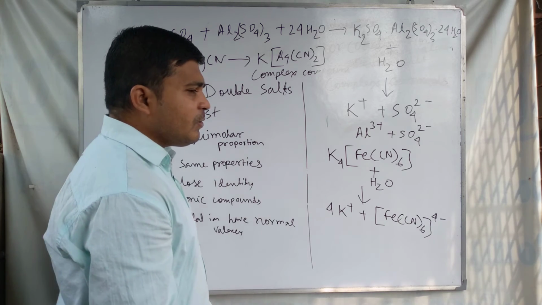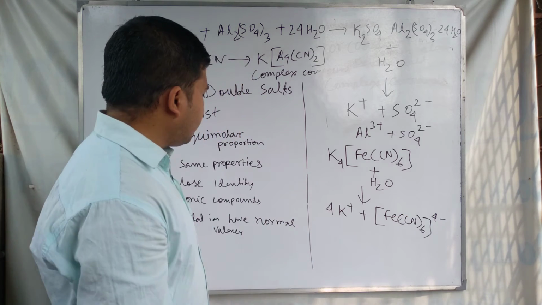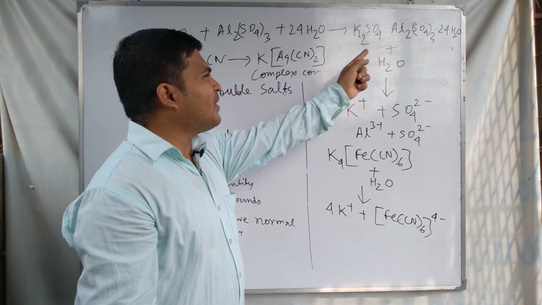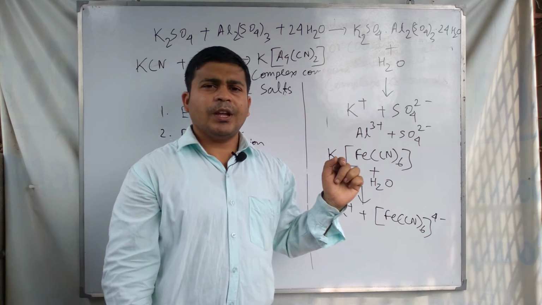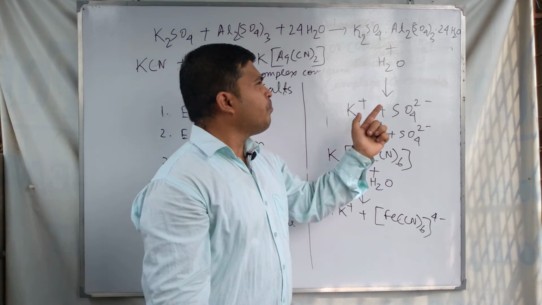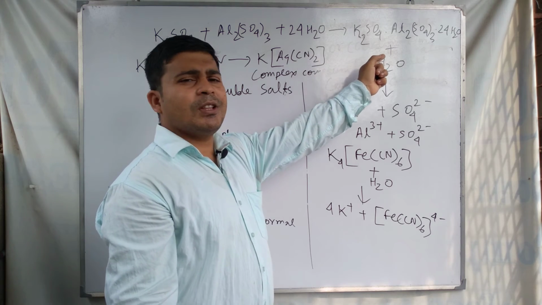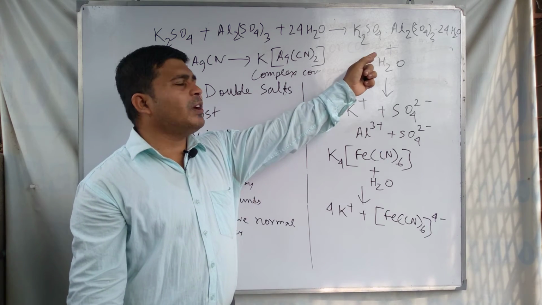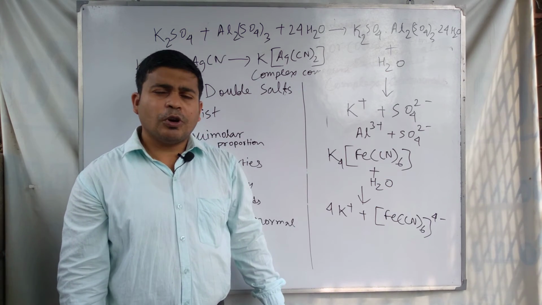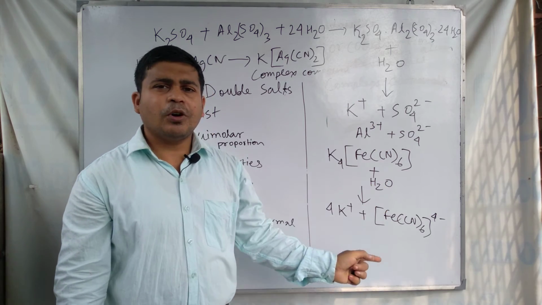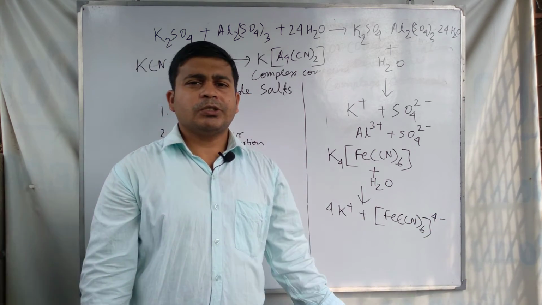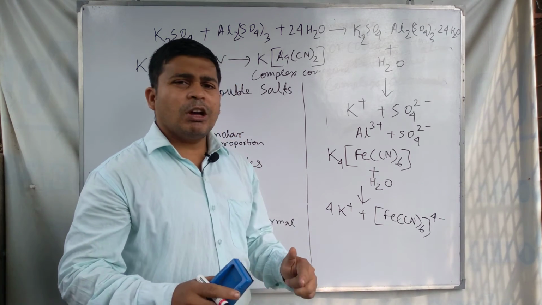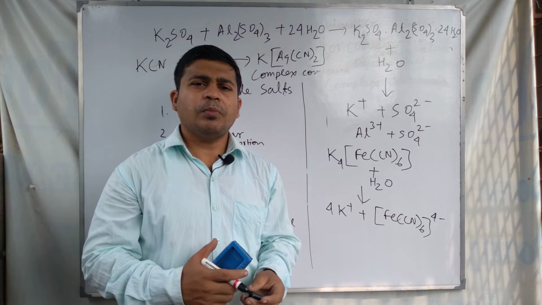The fifth difference between these two substances is that double salt is an example of ionic compound, which means all the bonds present in double salts are ionic in nature. But in the case of coordination compounds or complex compounds, coordinate bonding is a compulsory type of bonding.